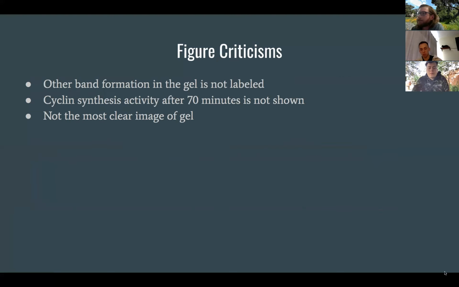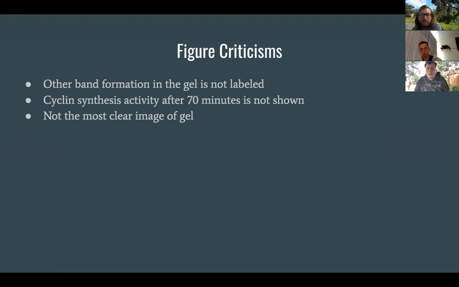A critique about this paper would be that band information is not labeled on the gel. Other band information is not labeled on the gel or mentioned in the paper, and no description is given about the extra material. Secondly, unlike the first round of mitosis, the protein synthesis after the 70-minute mark wasn't shown, missing out on the visualization that cyclin oscillates with the cell cycle.